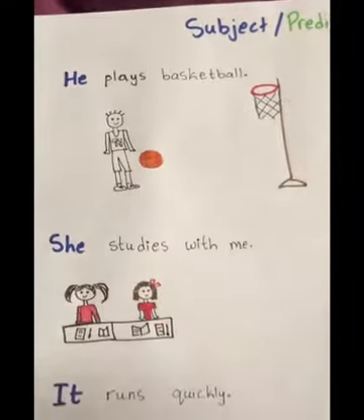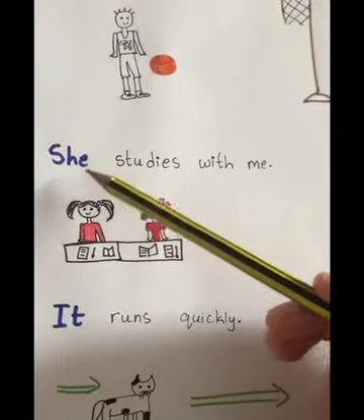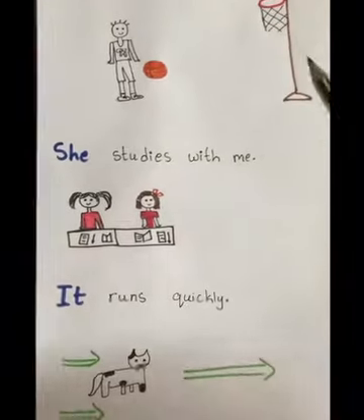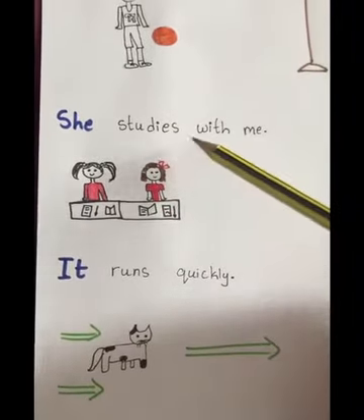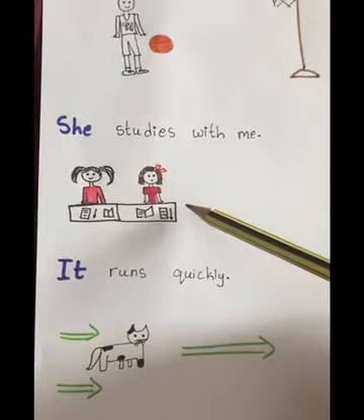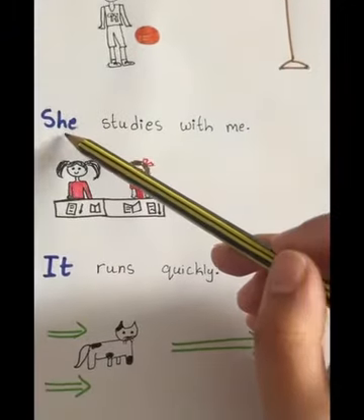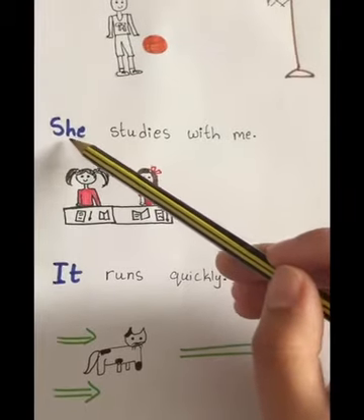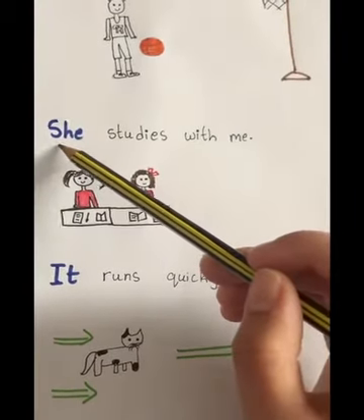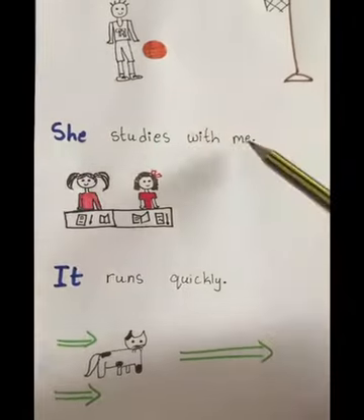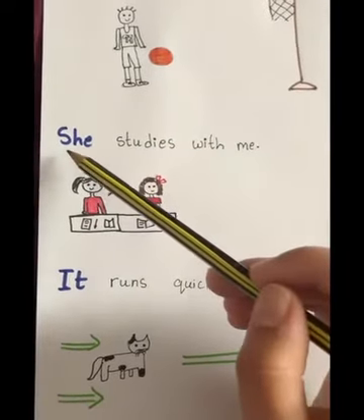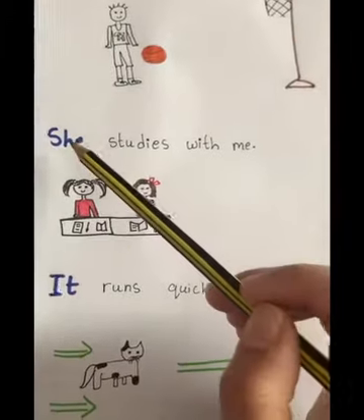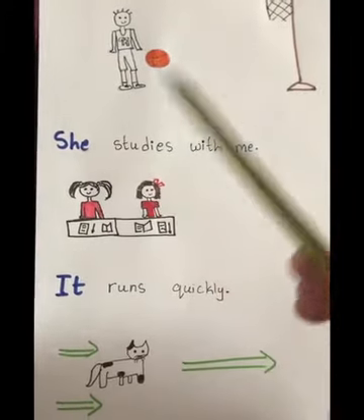Now, she studies with me. Who studies with me? She. Excellent. She studies with me. So here, she is the subject. It is the answer to the question who studies with me, and it is also coming at the beginning of the sentence. So she is the subject of the sentence.